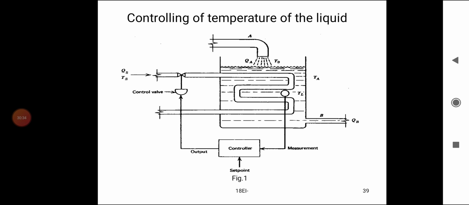Here T0 is the initial liquid temperature coming into the tank. In pipe A, the quantity of liquid coming into the tank is QA. The quantity of liquid flowing out from the tank is QB.